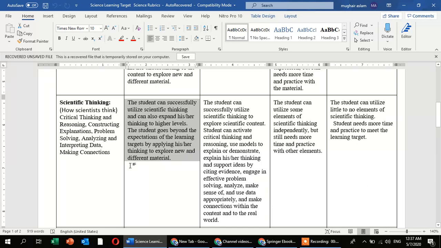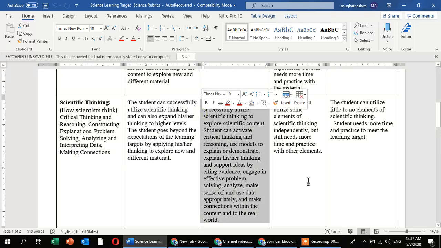If we are giving you some scientific hands-on activity or content, you have to focus on scientific thinking. You successfully utilize scientific thinking and also expand thinking to higher levels, and you must try to move beyond the expectation of the learning targets and explore new and different materials.